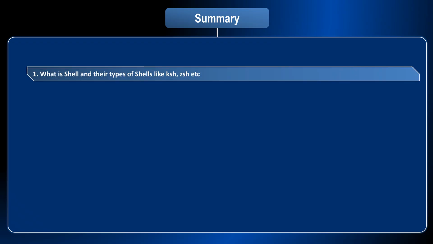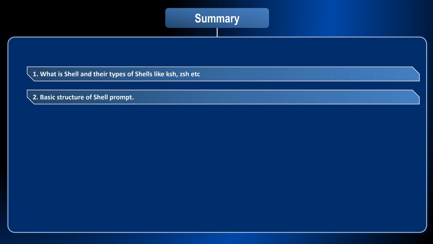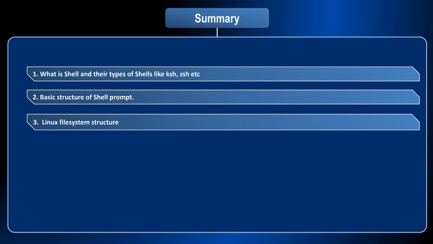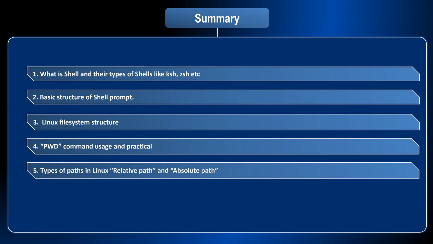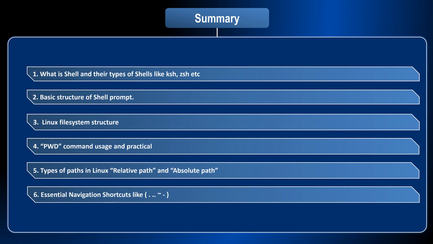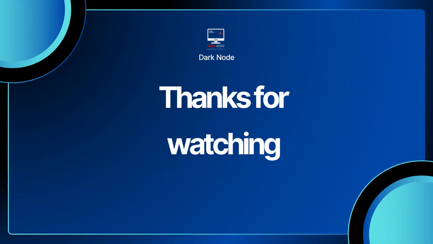Now let's summarize what we have learned and practiced. First, we have seen what is bash and shell, types of shells like KSH, ZSH, etc. Then structure of shell prompt. Third, hierarchical structure of Linux file system. Fourth, pwd command usage and practical. Fifth, seen types of paths in Linux, absolute path and relative path. Sixth, essential navigation shortcuts for navigating in Linux. So that's all for this video. We have covered some basic concepts of Linux and some commands. We will explore more commands later.